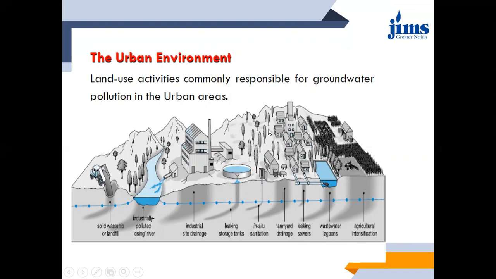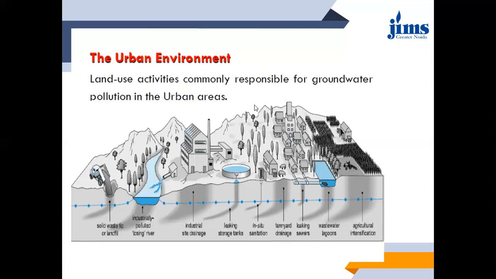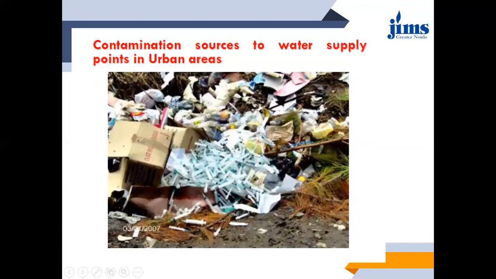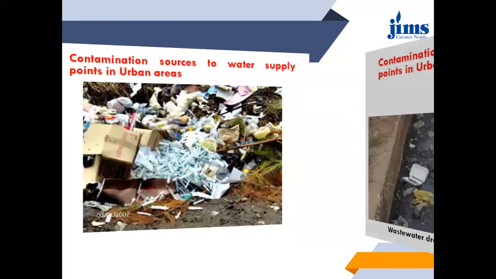Agricultural intensification also leads to pollution of the groundwater. How does it lead to this? The use of pesticides. This DDT and all these pesticides, they will be washed away with the water, and they will be directly going into the soil, and from soil it will be leading into the water resources. So these contamination sources to water supply mostly point to the urban areas, which is very evident from the fact that most of the pollutants are released from urban areas only.